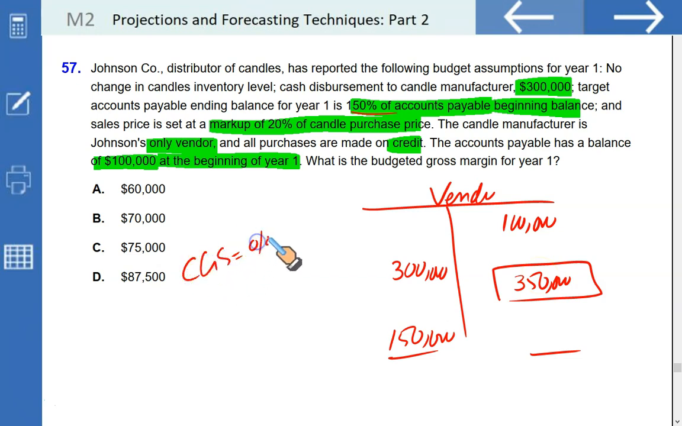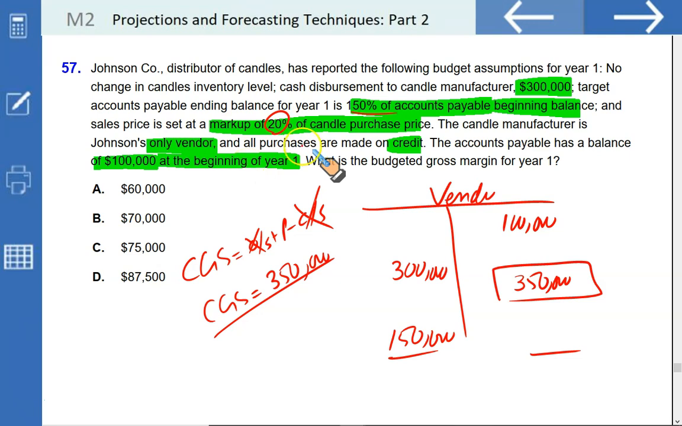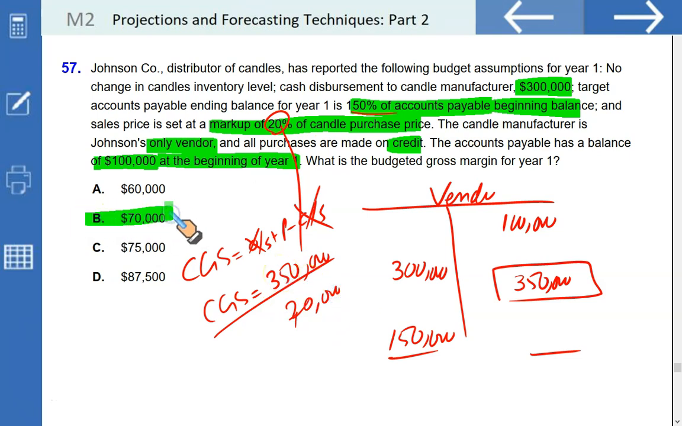Now, if this is the purchase, then it can help us to find the cost of goods sold, which is equal to opening stock plus purchase minus closing stock. Since both of these are nil, your purchase is your CGS. Now this can help us find your gross profit directly. The gross profit is given in the form of markup, 20% of the purchase price. So 20% of $350,000 is going to be $70,000. This is your gross profit, and that perfectly matches with option B.